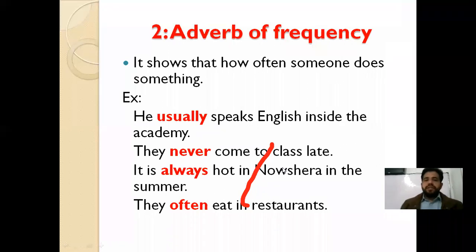Okay, next we have the adverb of frequency. An adverb of frequency shows how often someone does something. How often means how many times. It shows the number of an action. Sometimes we give the exact number. Likewise, I go to Islamabad 2 times a month. The number is exact. Likewise, I watch TV 2 times a day, in the morning and in the evening. Likewise, I paint my room twice a year, meaning 2 times in 1 year.